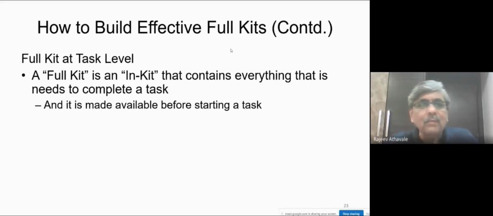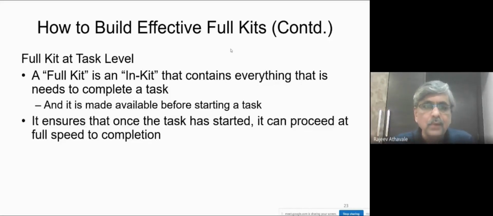Because if it is coming just from the previous one, chances are that everything comes. If it is just a part, okay, that is going ahead. But typically, if it is happening from multiple paths, then it is important to view it and try and do that. It ensures that once the task has started, it can proceed at full speed to completion. The task should move at bullet speed, as we say.